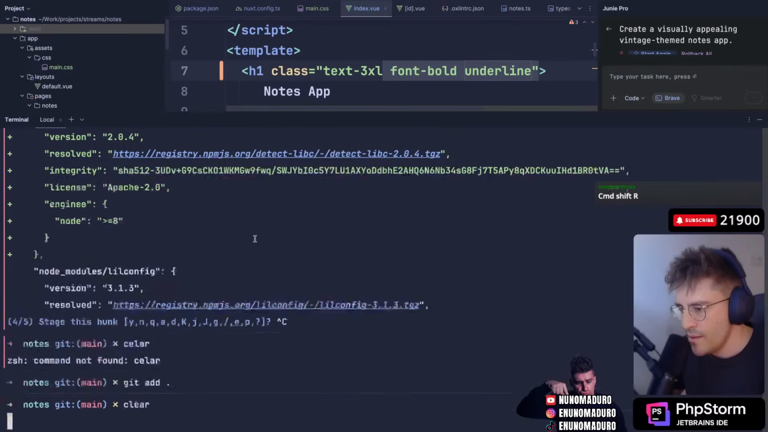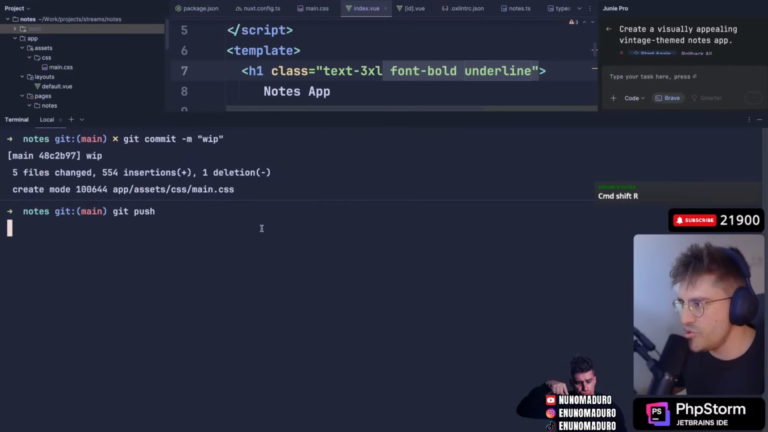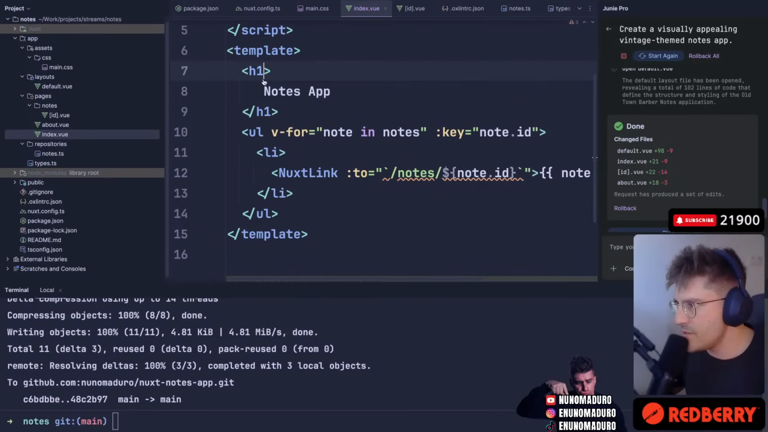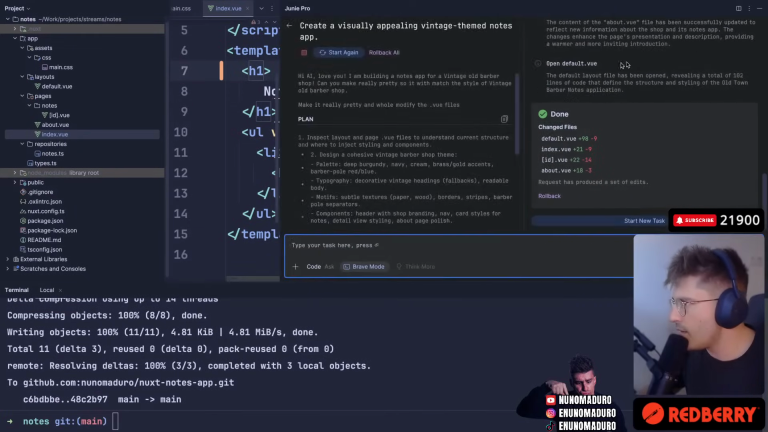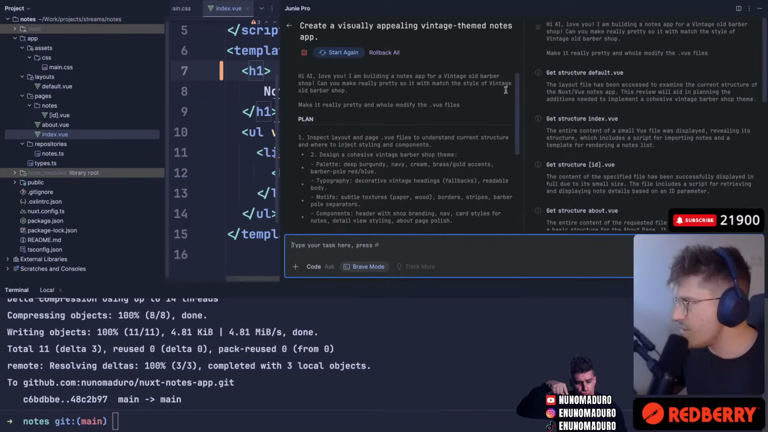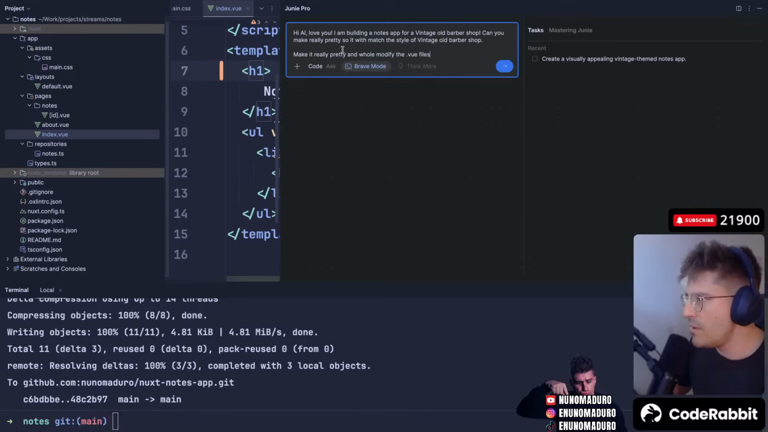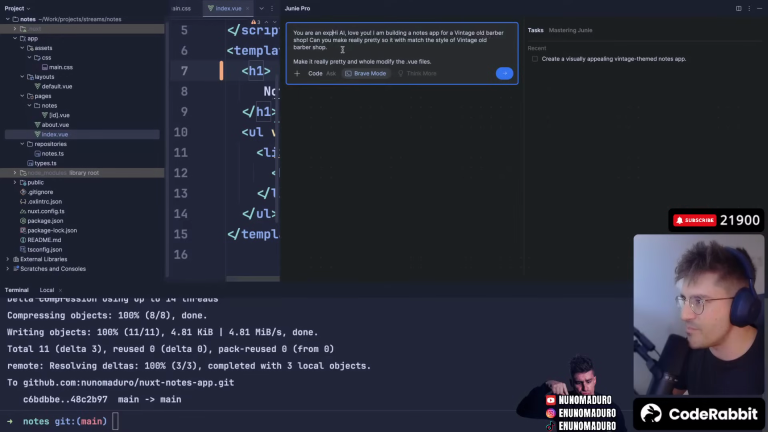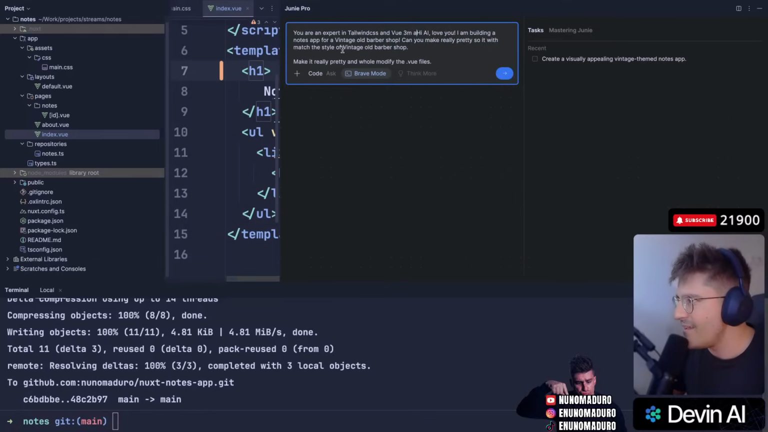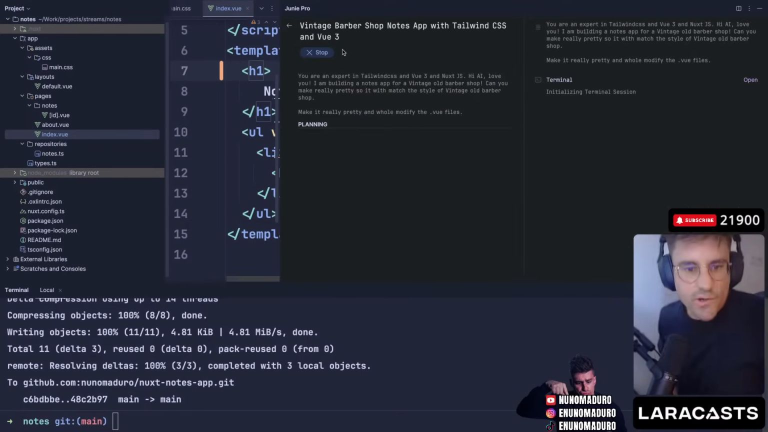So we can just commit and push it, boom, boom. We can remove this right there, and we can go back and just ask for the same thing. Okay, let's start a new session. Here we go. Let's start with: you are an expert in Tailwind CSS and Vue 3 and Nuxt. Okay, boom. Let's go again.